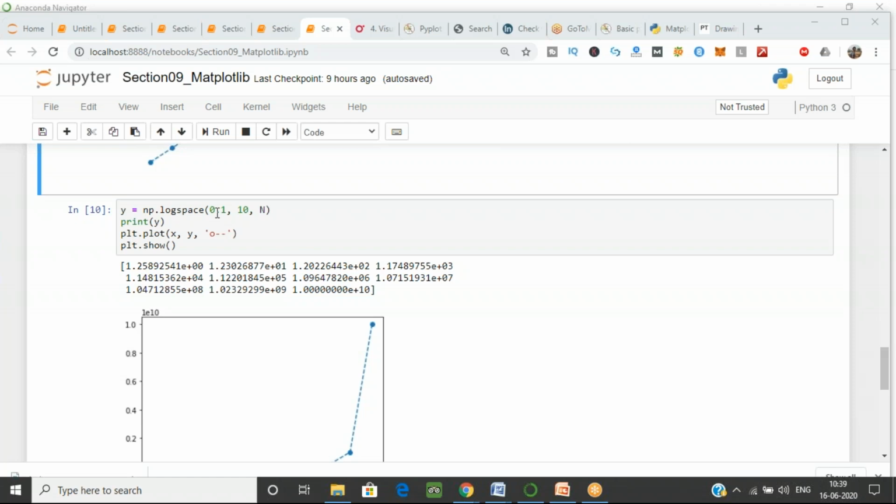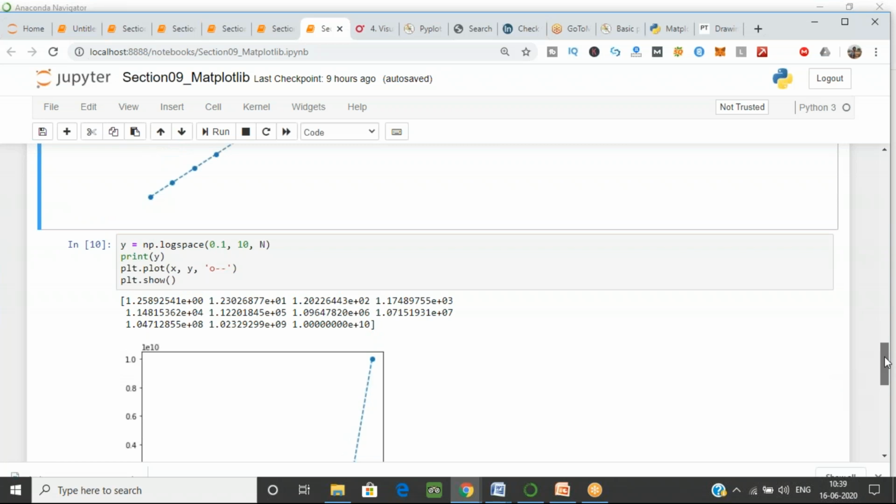I have given the value for the starting point, 0.1, and the values come between this. We are not including the starting and the ending; I just want the values that come between them. And n is the number of values you have to generate. Then we can graph also.